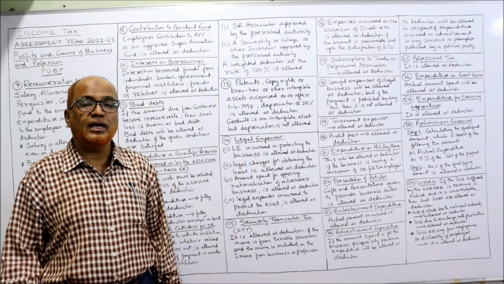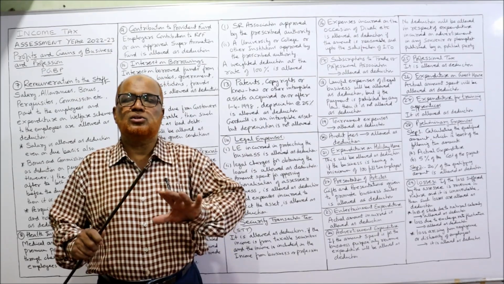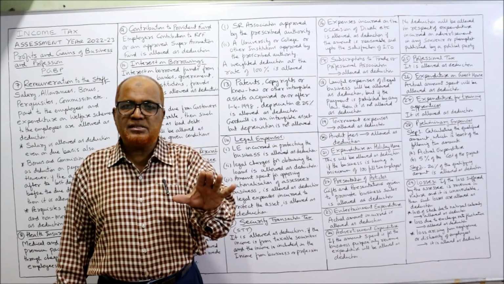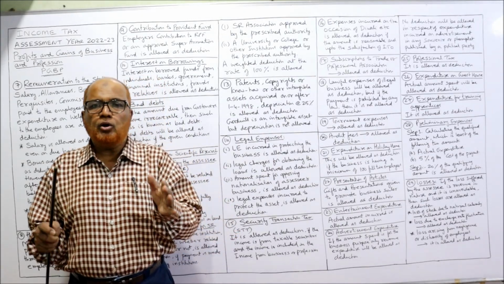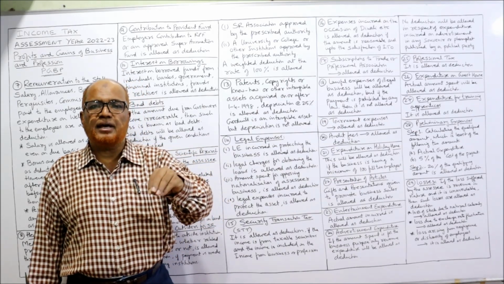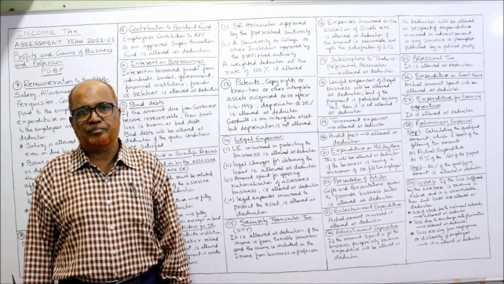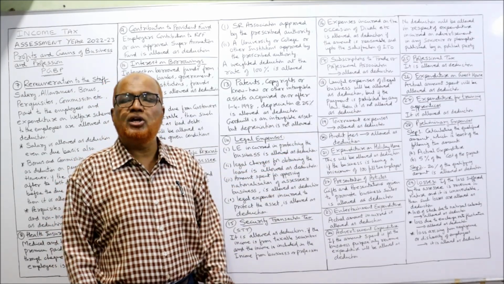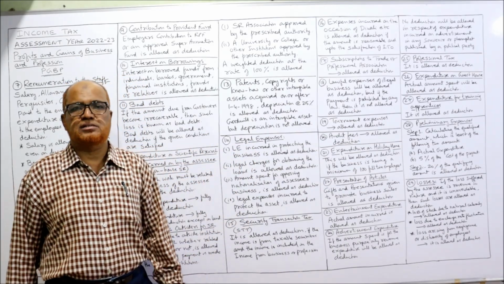Next, lawful expense for illegal business. In the previous video, I told you that the Income Tax Act is not bothered about legal business or illegal business. If you are having a business and you are earning the income, it will be put to tax. So, in order to protect the business, some legal expenses are incurred, some expenses are incurred for illegal business. It will also be allowed as deduction. But if the payment is prohibited by law, it will not be allowed. Example, a bribe given in order to conduct the illegal business.